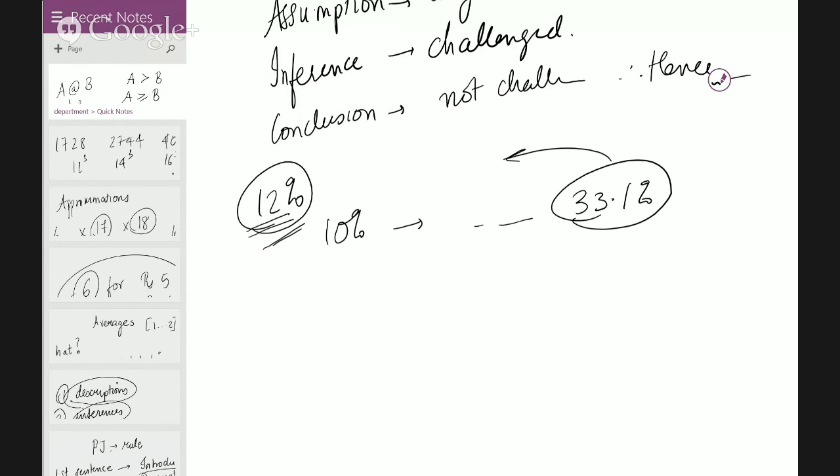Because in small percentage values, CI and SI don't have a lot of difference. Or you can do it this way: 12, 12, 12. Assume this is simple interest, 36, increase it to 39%, and then find the difference. Same thing, exactly the same thing.